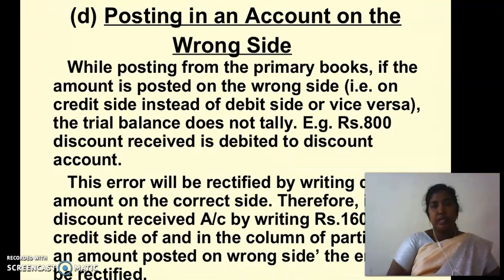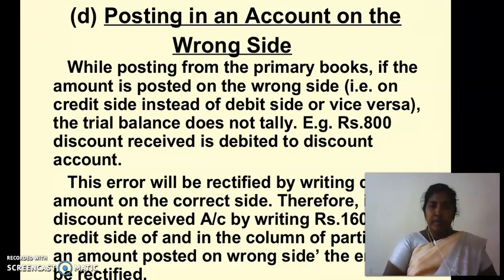Next, fourth one, posting in an account on the wrong side. While posting from the primary books, if the amount is posted on the wrong side, the trial balance does not tally. For example, 800 discount received is debited in discount account. This error will be rectified by writing double the amount on the correct side. Therefore, in discount received account by writing rupees 1600 on the credit side and in the column of particulars by an amount posted on wrong side, the error will be rectified.